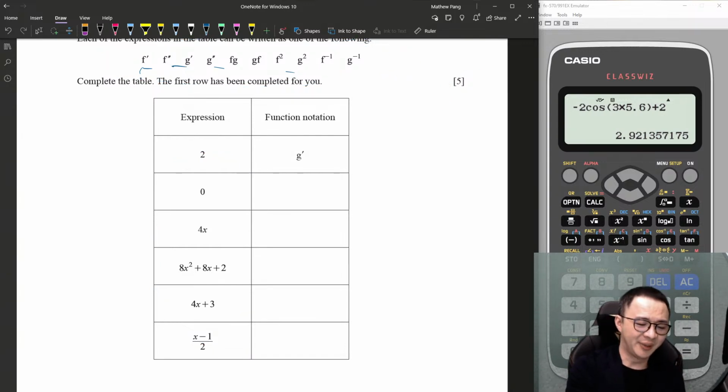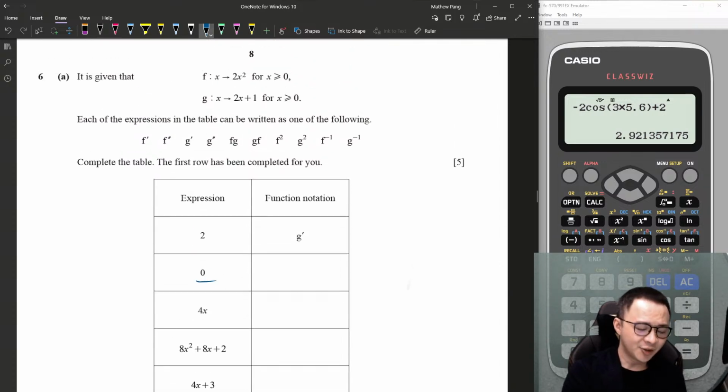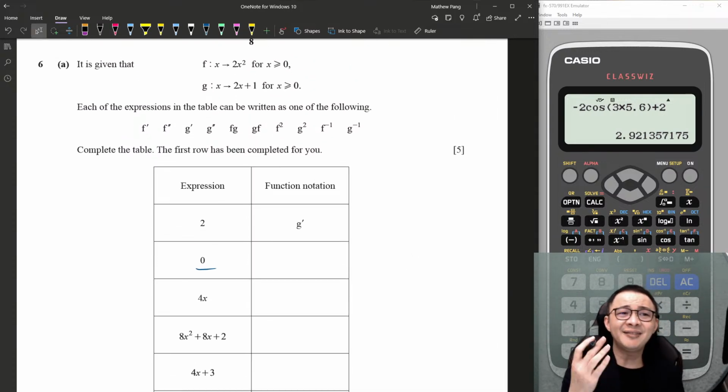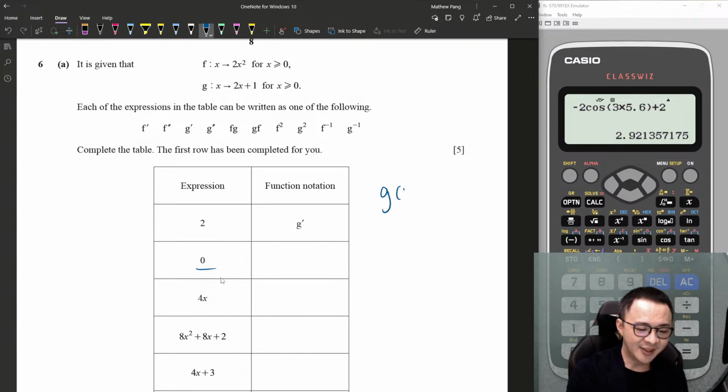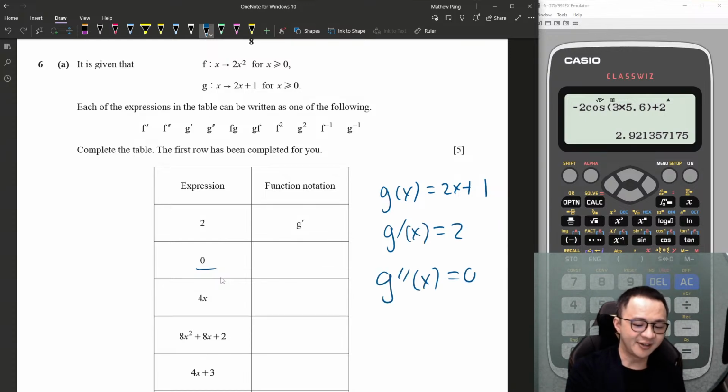But if you have some sense about composite function, inverse function, and differentiation of function, then it shouldn't be too hard. How to get 0? I know any function with x power 1, if I differentiate 2 times, I must get 0. For example, let's say I have g(x) equals 2x plus 1. If I differentiate 1 time, g prime, I get 2. If I differentiate again, I definitely get 0, isn't it? So this one is very easy. G double prime.